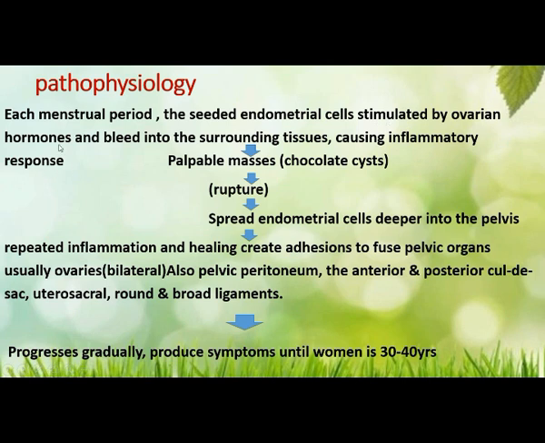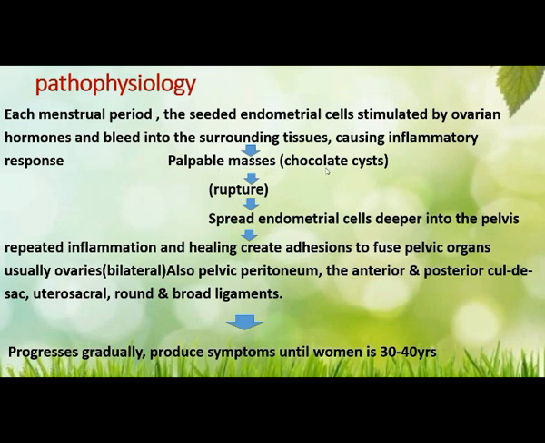Wherever this endometrial tissue falls, each menstrual period, due to these ovarian hormones, these endometrial cells are stimulated and bleed into the surrounding tissue. That particular area bleeds, causing an inflammatory response. So each month the same cycle happens, and it becomes a palpable mass.